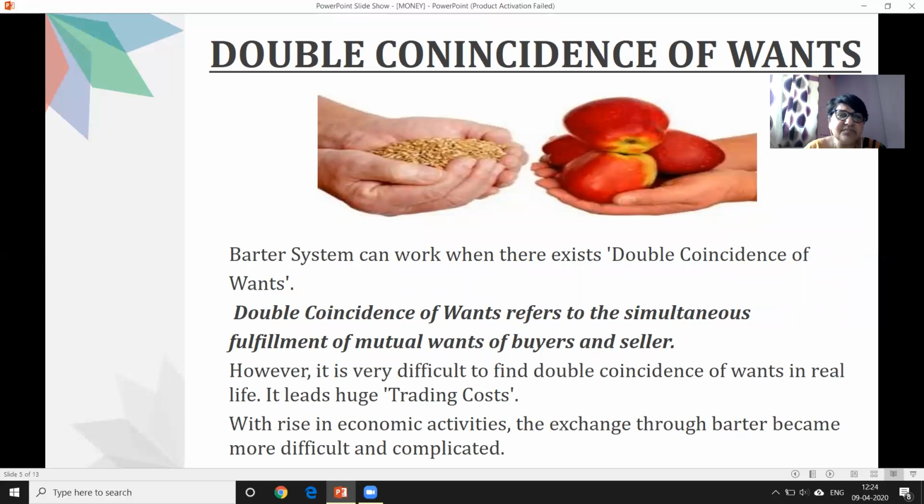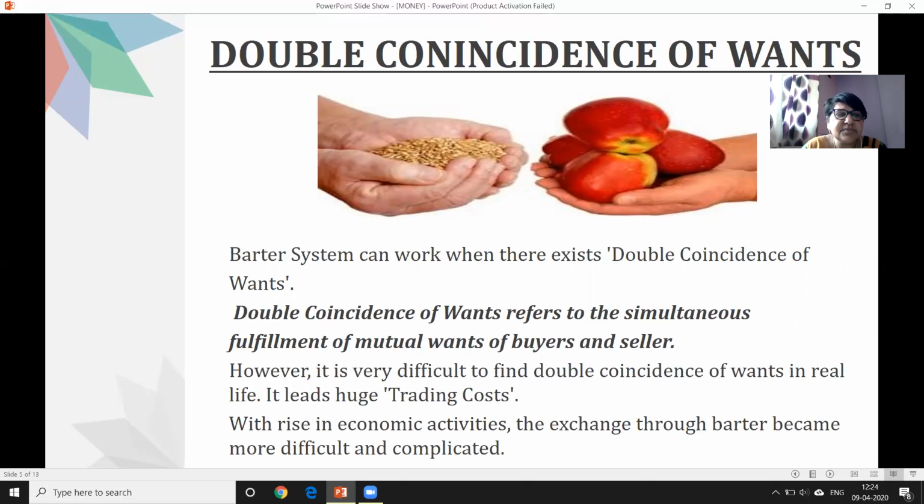For example, in the previous example, the farmer had excess rice and in return wants milk. But then he has to go through a lot of people just to find out who has abundant milk and can give it to him in return for rice. This activity can take place only when both parties are ready to exchange their goods, or both parties need the good provided by the other.